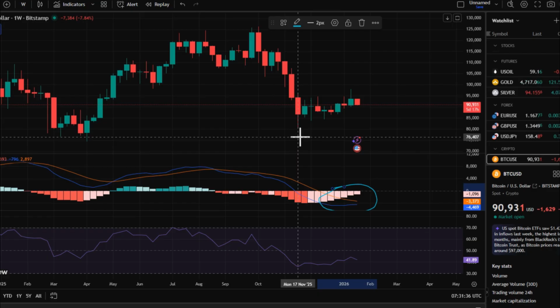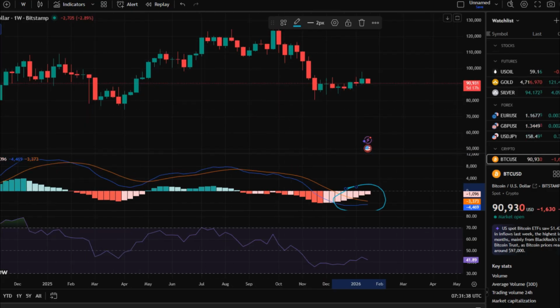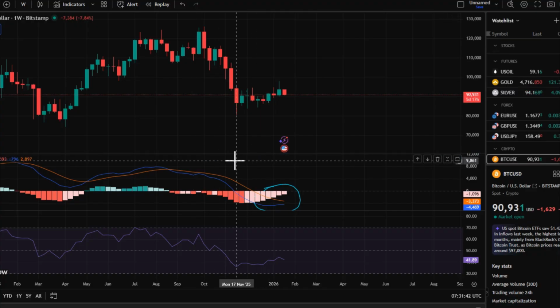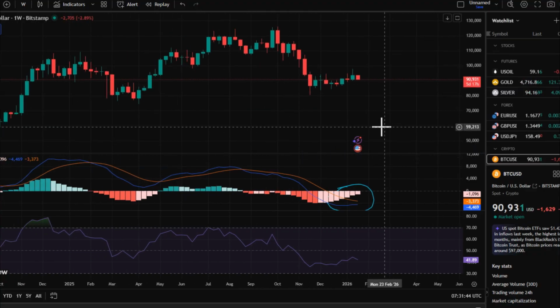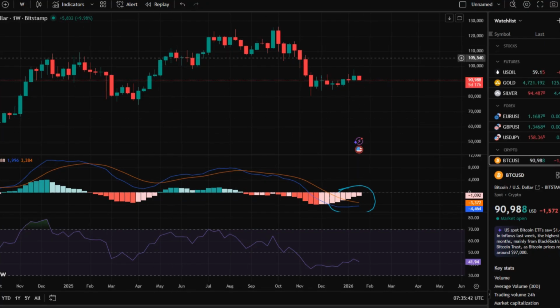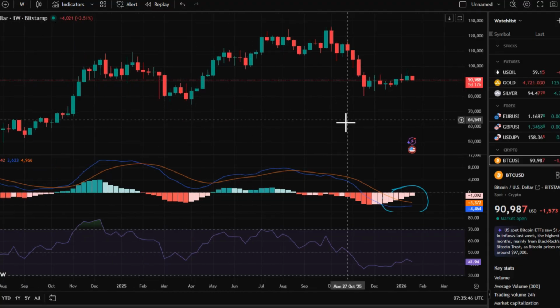In other words, if the weekly chart wants to develop a true recovery trend, it needs cooperation from the daily and 4-hour charts. If the weekly chart is to rise, the daily chart must push above or at least approach the 100-day moving average, and it must hold the 20-day moving average. Even if it breaks below, it must quickly reclaim it.